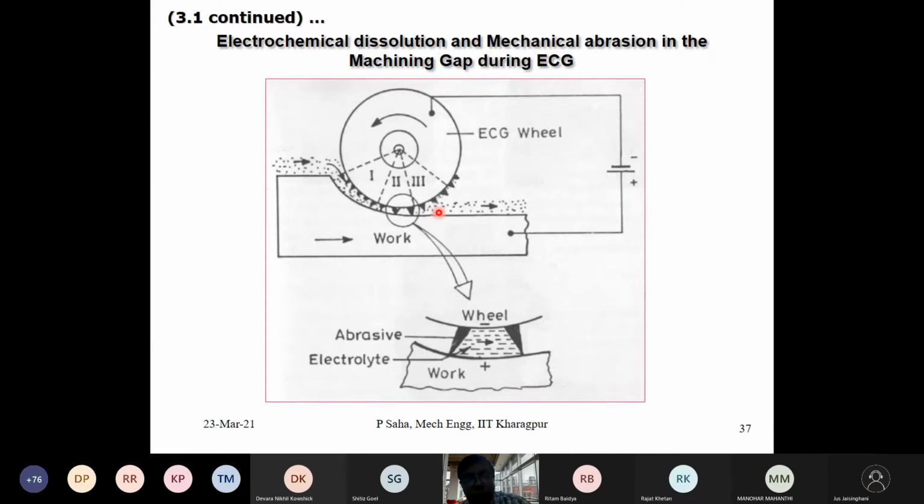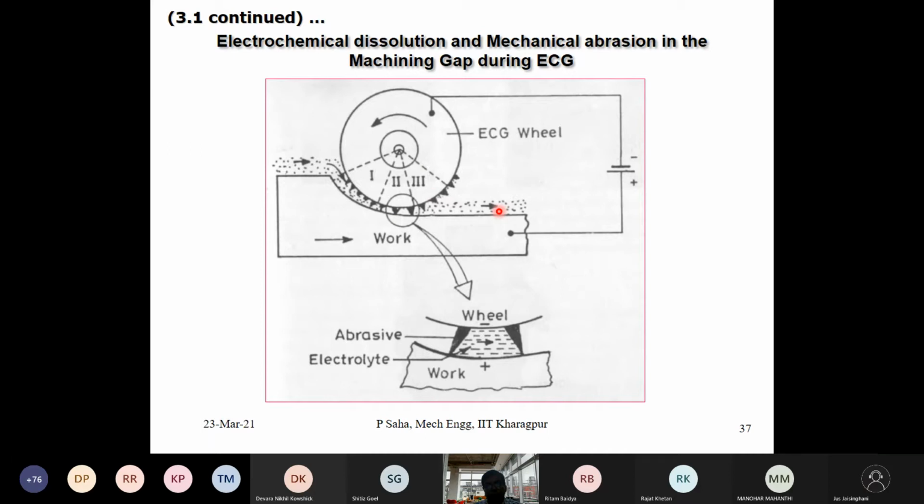What is the goodness of this polishing action in phase 3? Because of the ECM action, the finish may be very good and non-directional. But whenever we have these grits, there are mechanical abrasions created by the grits, so we can have some grinding marks on the created surface, and we want to improve the surface further. Those grinding marks will be largely taken care of by phase 3, through the electrochemical action.